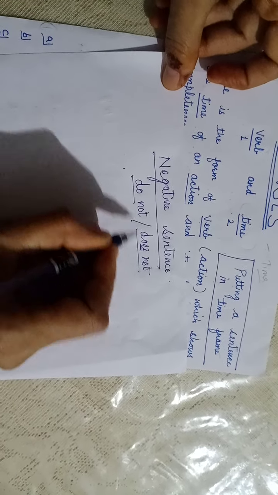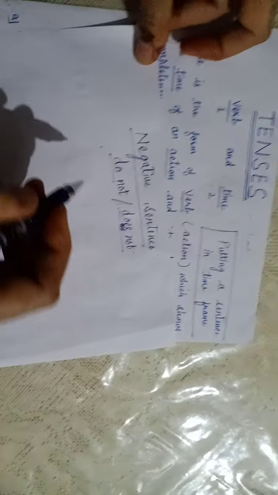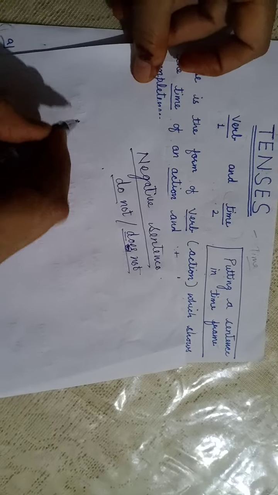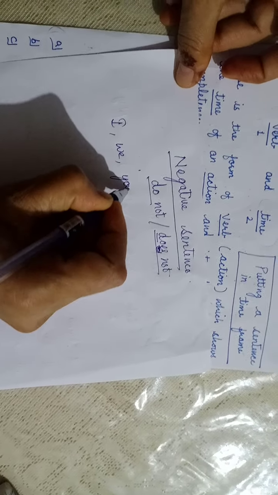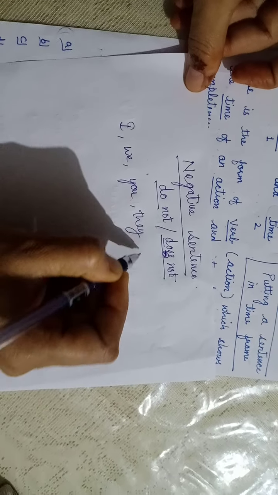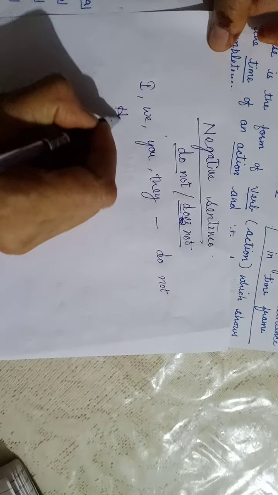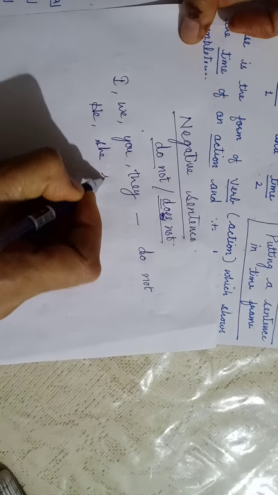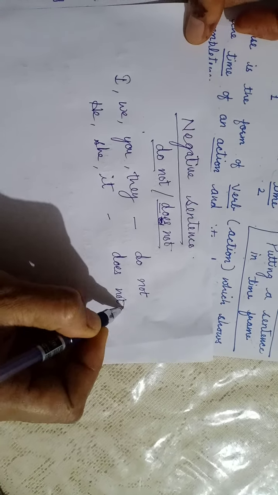You can understand this is also do, but es is added with all the persons. All the persons means I, we, you and they. We will be using do not. And with he, she, it, we will be using does not.